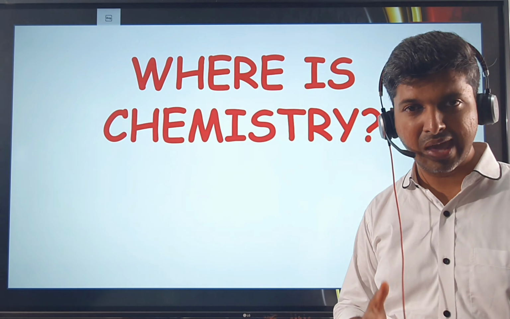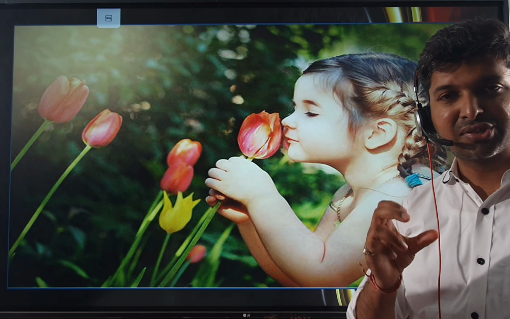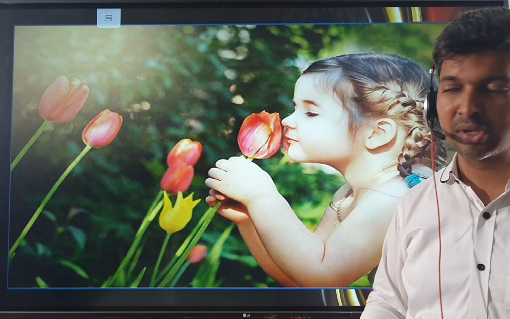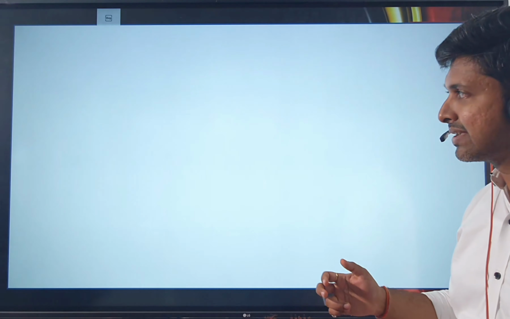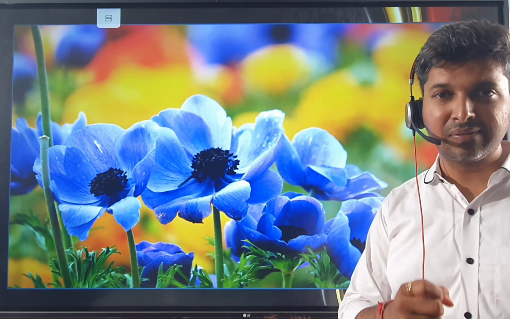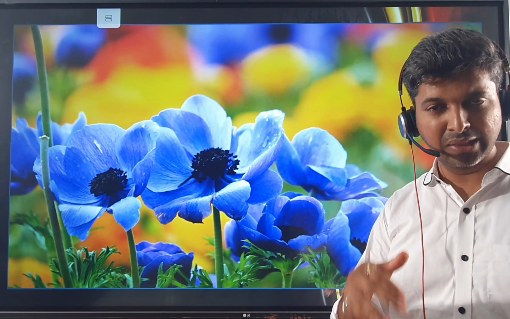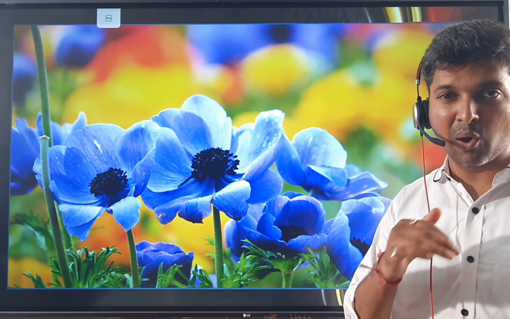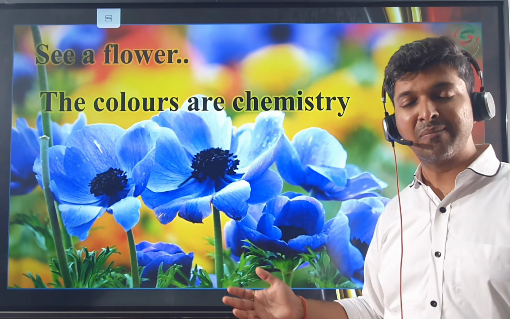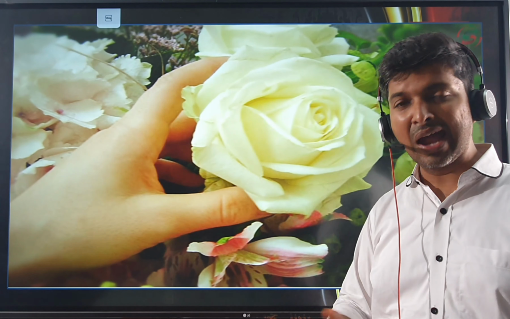Now let's move on to where is chemistry. Now, chemistry is there in the fragrance of roses. Geraniol is a chemical which is imparting the fragrance to roses. Then we are having, for example, these bright colored flowers. The pigment inside the flowers, or the pigment in plants, that is chlorophyll. The pigment over here, phycobilin, xanthophyll, yellow in color, carotenoids, orange or reddish in color. So all these are pigments, and all of them are chemical compounds which are imparting colors to different plants and organisms. So that is coming under chemistry.